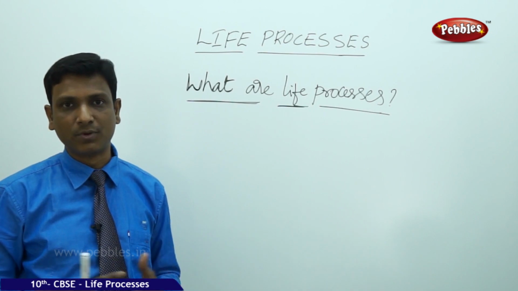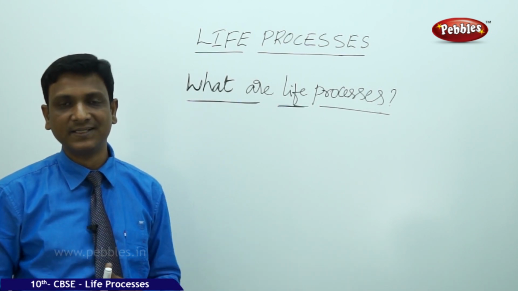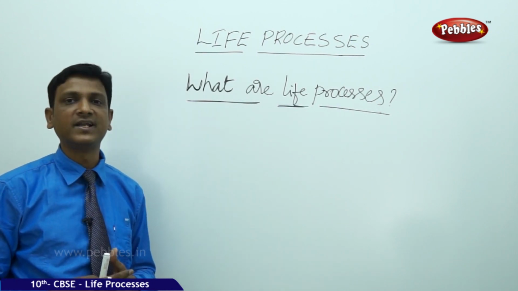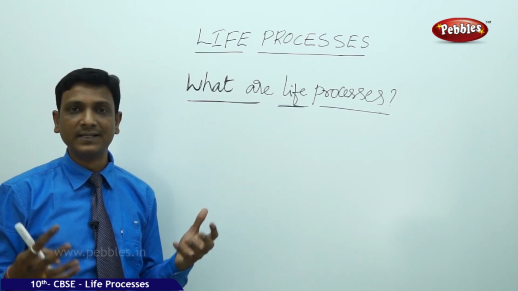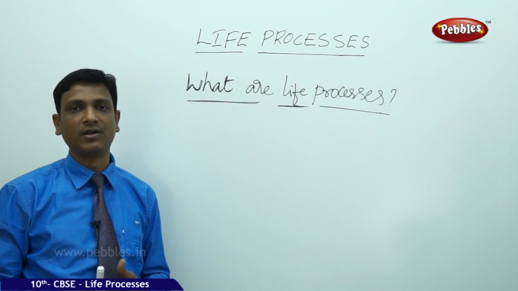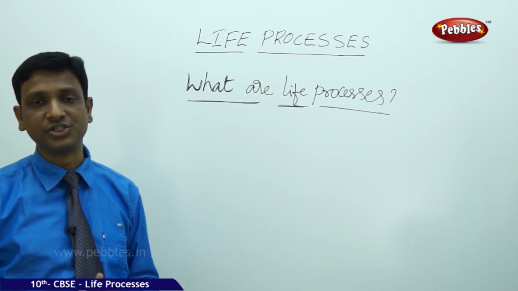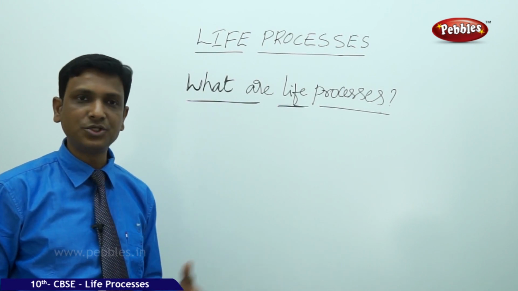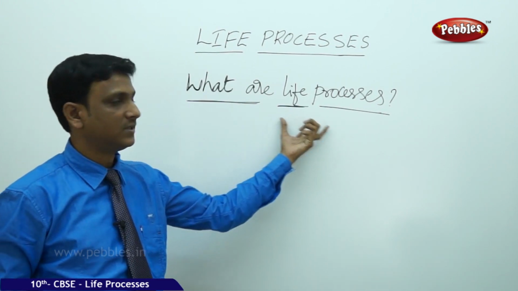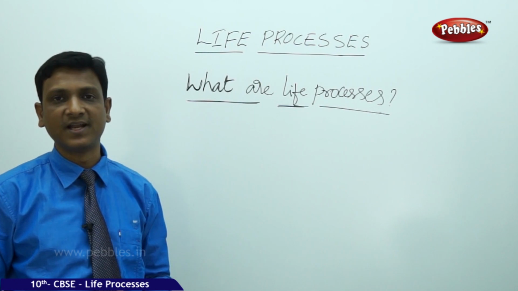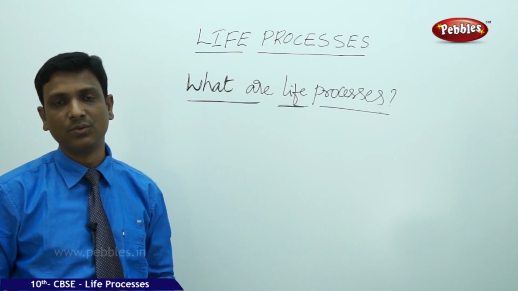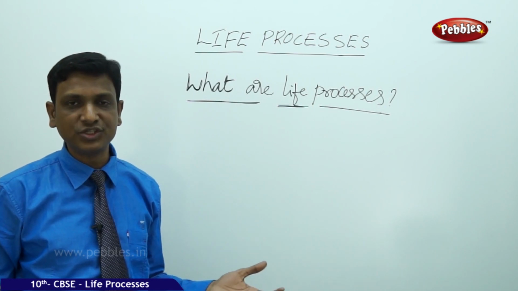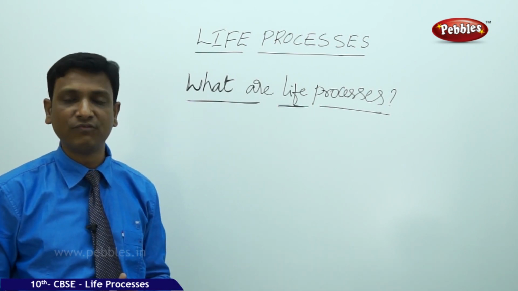So nutrition is the process in which you obtain the materials needed for your body, either for production of energy, or for growth, repair, maintenance and all such. Every living thing needs to have the life process of nutrition. Nutrition is one of the important life processes, because it is the main thing which supplies energy to your body in the form of molecules.